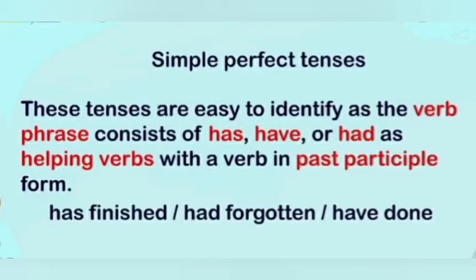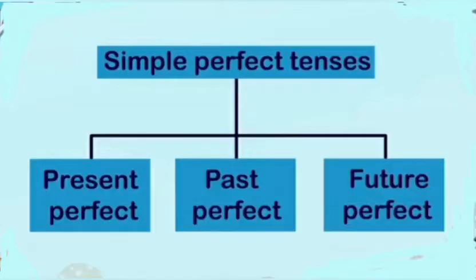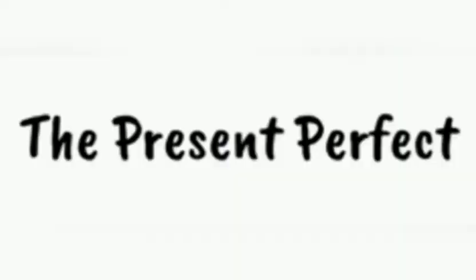It is very easy to identify the perfect tenses because in each perfect tense, the verb phrase consists of has, have, or had as helping verb and also has the third form of verb. For example, has finished, had forgotten, have done. There are three types of perfect tenses: present perfect tense, past perfect tense, and future perfect tense. Let's talk about present perfect tense.